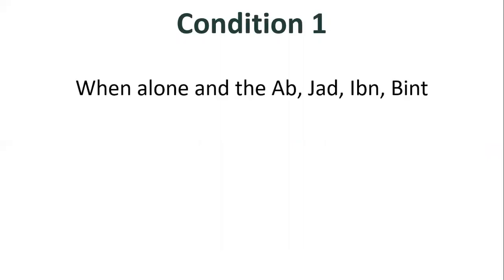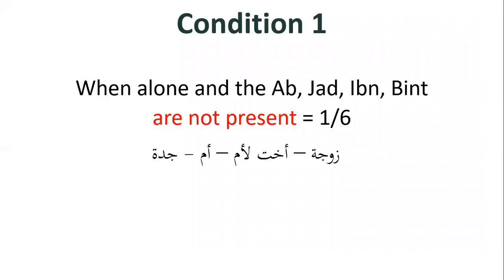Another example for condition number 1, and again we'll say the condition out because these conditions need to be committed to memory. They need to be learnt off by heart. I can't understress that. When alone and the ab, jad, ibn, bint are not present, the akh/ukht li ummin will receive 1/6 of the inheritance.